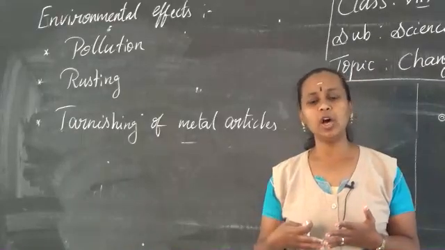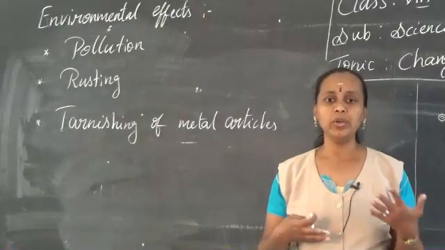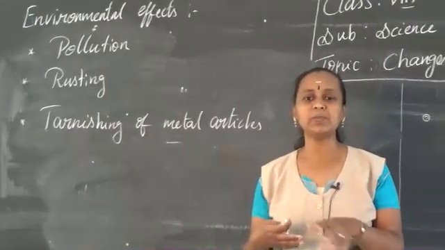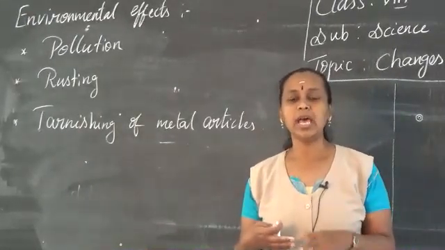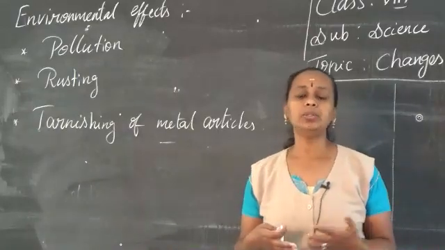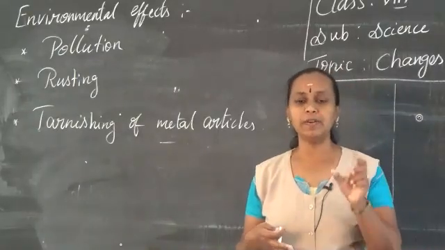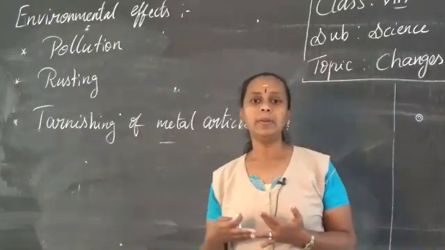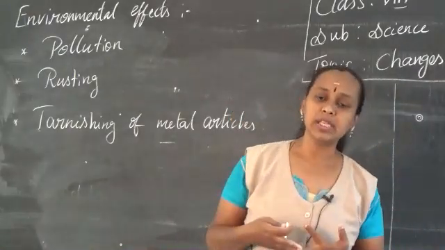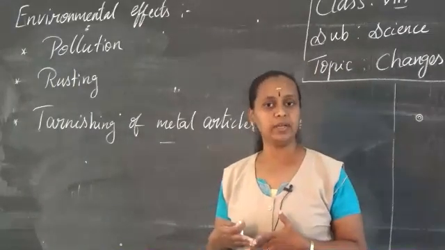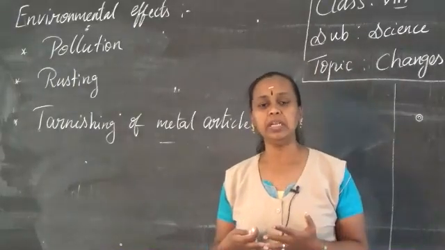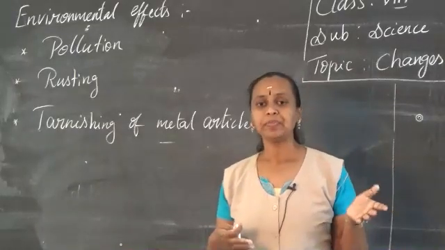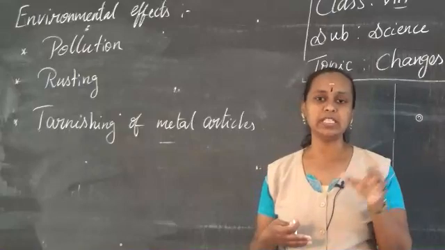We have studied elaborately in the lower classes how it is created and what happens. Now we are going to learn what chemical substances are present in these pollutions and what their effects are. Air pollution is caused by chemicals like carbon monoxide, carbon dioxide, oxides of nitrogen, oxides of sulfur, chlorofluorocarbons and methane.